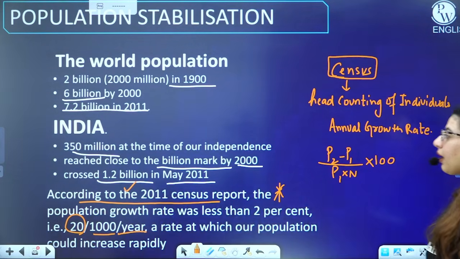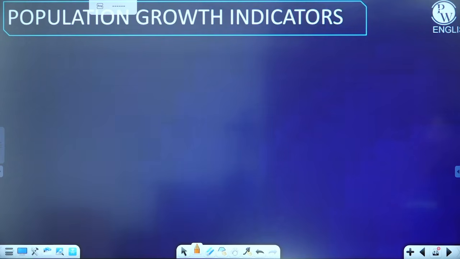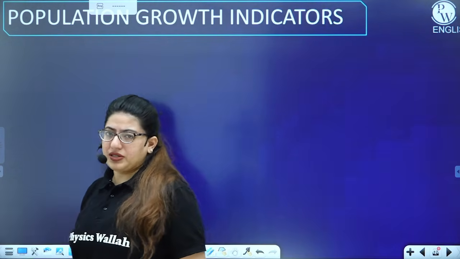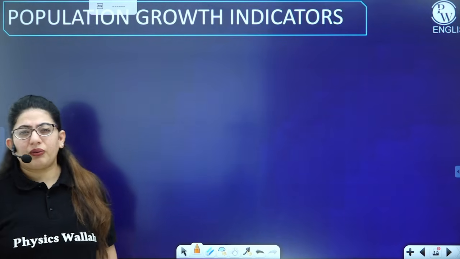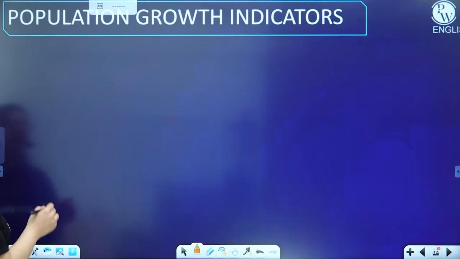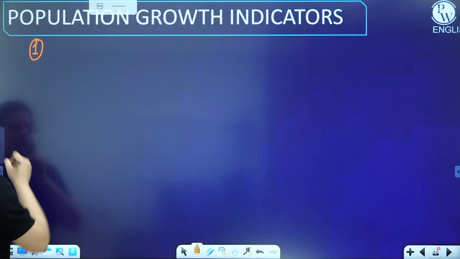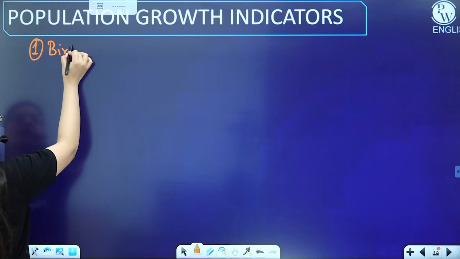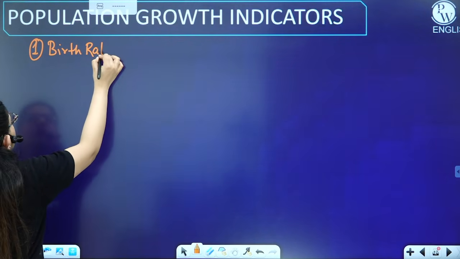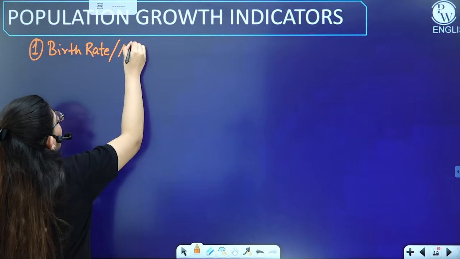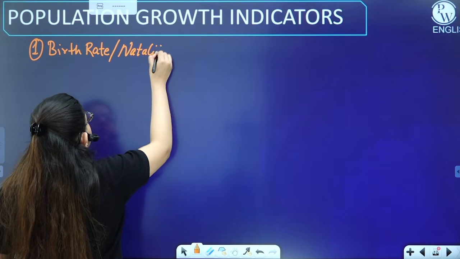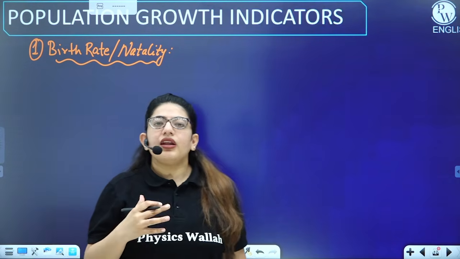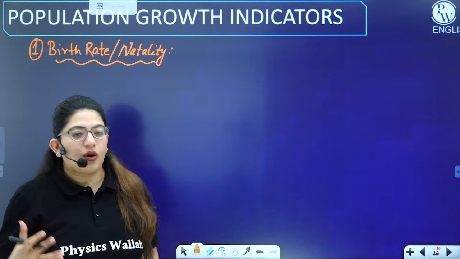All right, moving further to the population growth indicators. How do we come to know that our population is increasing, or increasing at a rapid rate? There are certain indicators which tell us what's happening in a population. First of all, we have the birth rate, also known as natality. What is a birth rate or natality? It is the total number of individuals born per 1,000 individuals, right?